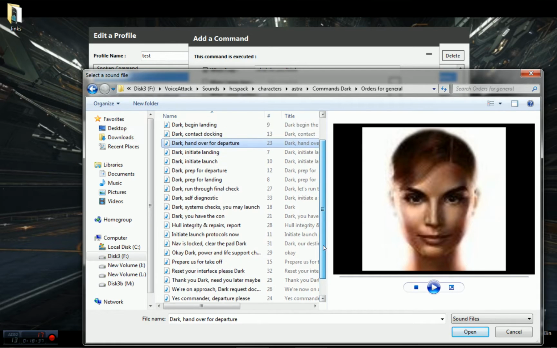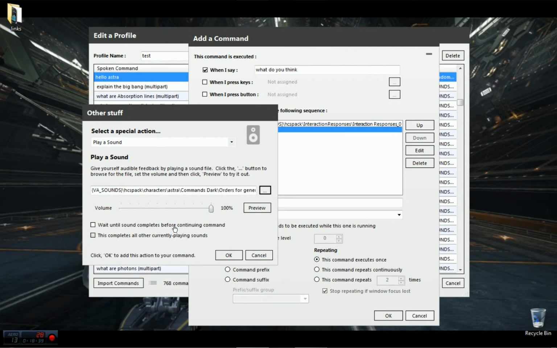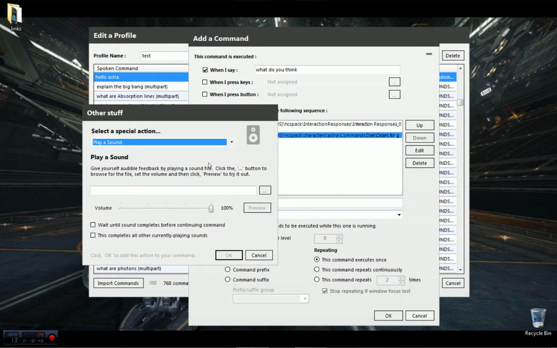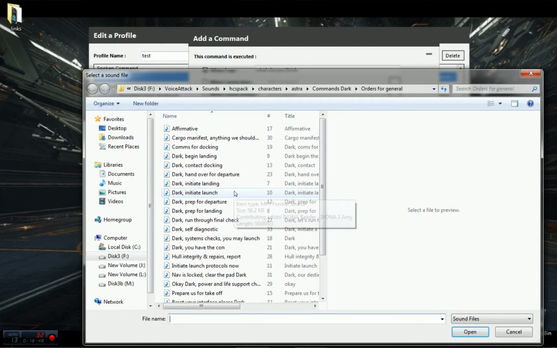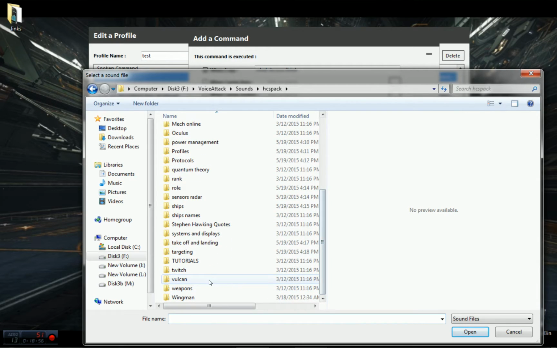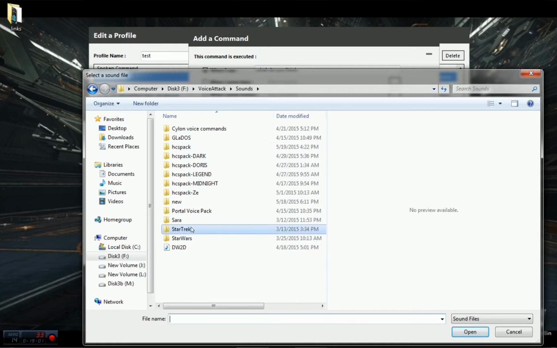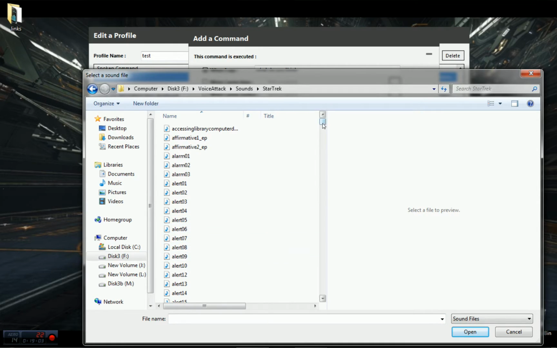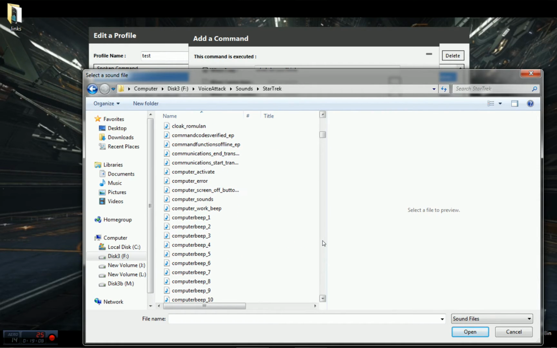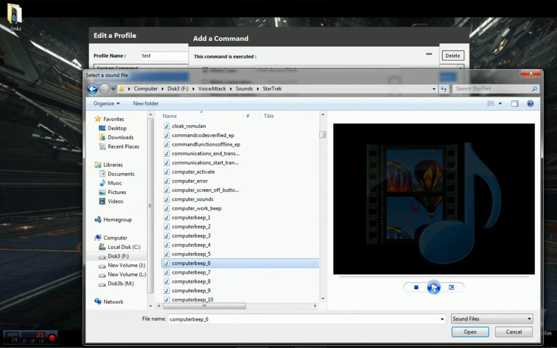Alright, we're in yes, commander. Okay, so that'll work. Okay. Now I'm also going to add another little sound. Now these are sounds that I also found online. We want some computer beeping noises.